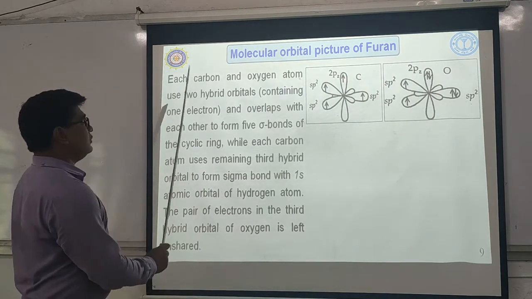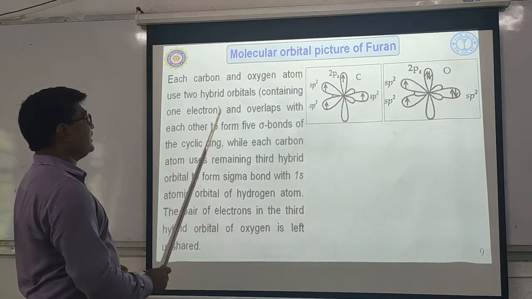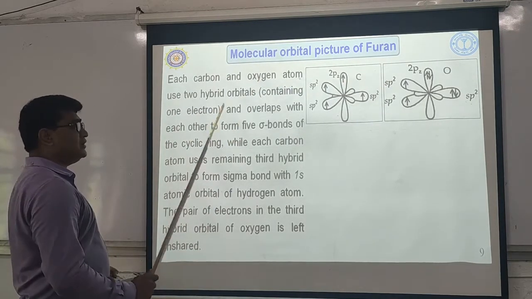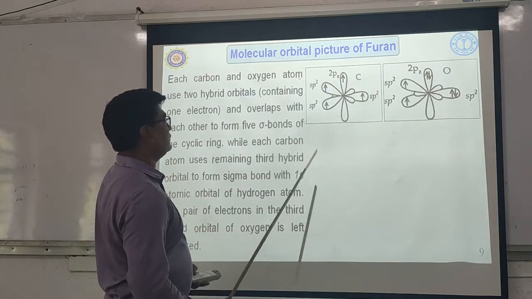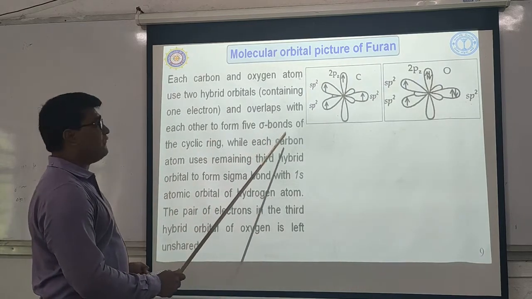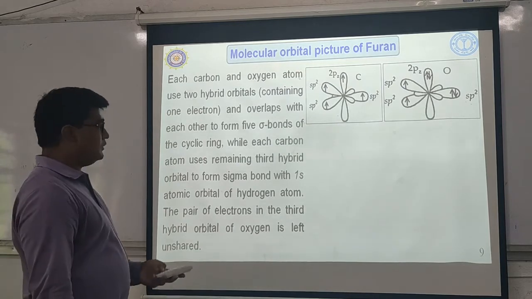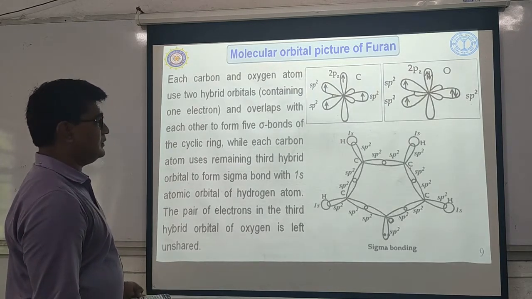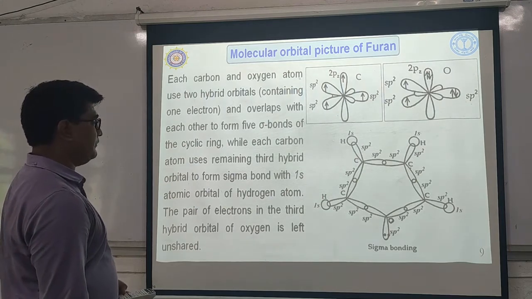So each carbon and oxygen atom uses their hybrid orbitals. Which hybrid orbitals? Containing unpaired electron, and they overlap with each other to form 5 sigma bonds of the cyclic ring. How? Like this. Look at it. Okay? Like this, they overlap.